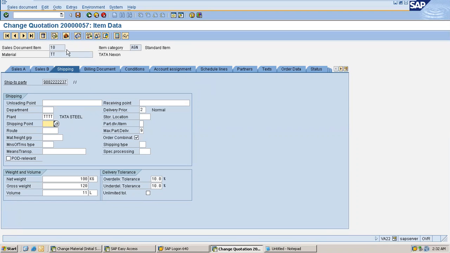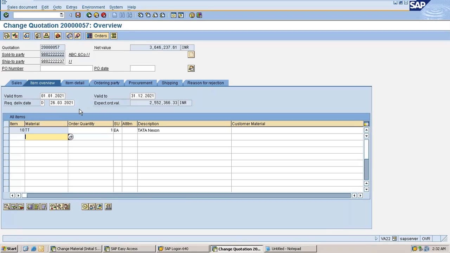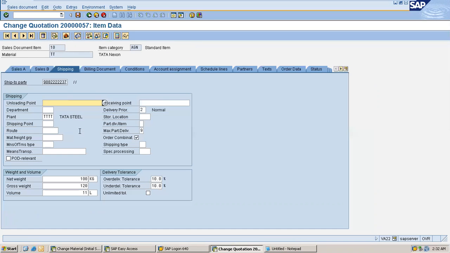Let's say I have saved this quotation a couple of minutes back. When I press the save button, this information will go and sit in database tables. Using the help option itself, you can see in which database table it is stored. Let's say I wanted to see where the plant information of this quotation is stored.